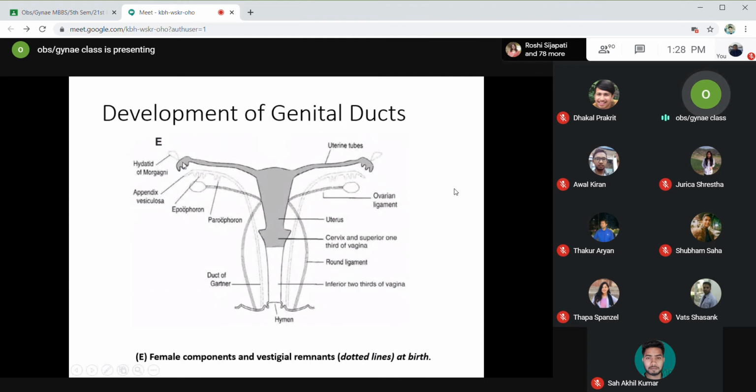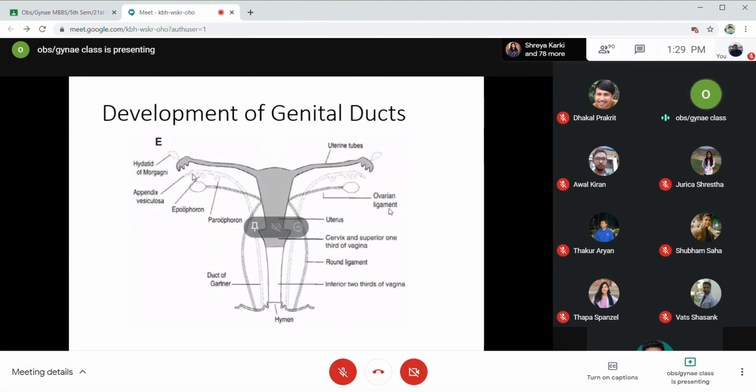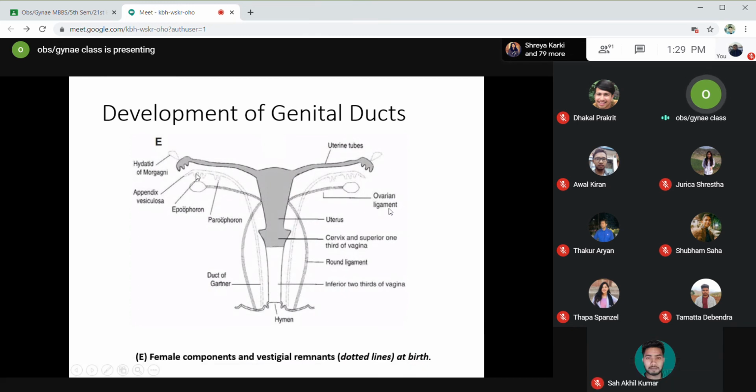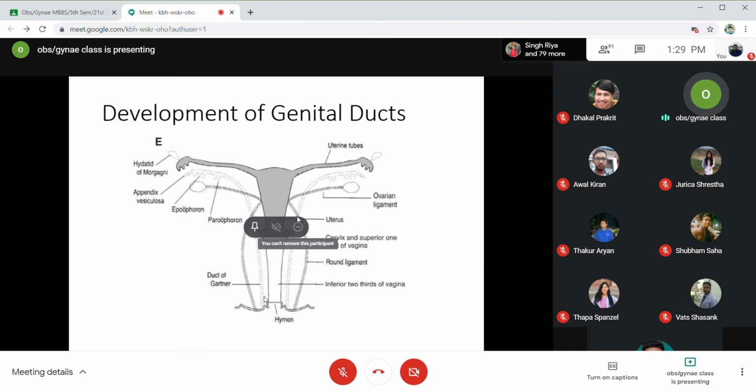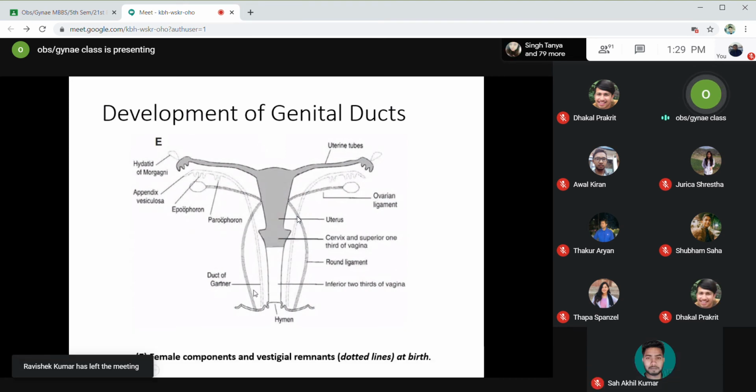Similarly, you can see the dotted tubes on either side of the uterus. Okay, what is this? Anyone? This is the mesonephric duct. Okay, the mesonephric duct, proximal portion will have the vestigial remnants of appendix vesiculosa, hypophoron, paraphoron. These are all the vestigial remnants of the mesonephric duct. Okay, and the mesonephric duct on the lower side may lead to the formation of Gartner's cyst. Okay, the duct of Gartner, the Gartner's duct, is a vestigial remnant of the mesonephric duct.